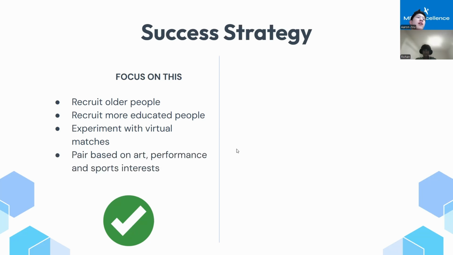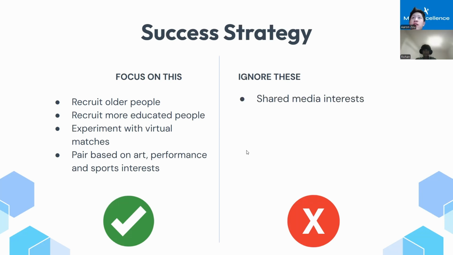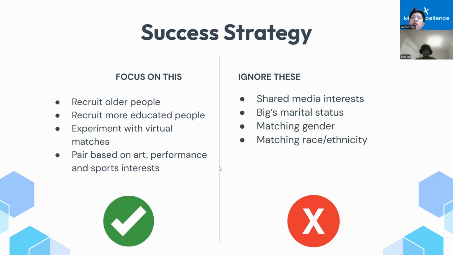Big Brothers Big Sisters can pair bigs and smalls based on our performance and sports interests. And Big Brothers Big Sisters should ignore these variables, for they have little effect on the match length, and those are shared media interests, the big's marital status, ensuring that the bigs and the small genders match, or the race and ethnicity, as well as the distance and the military status of the big.